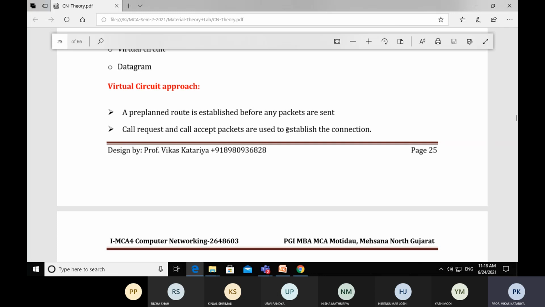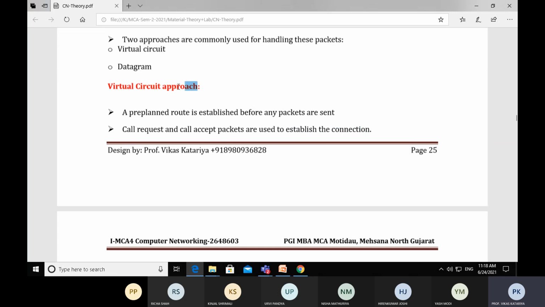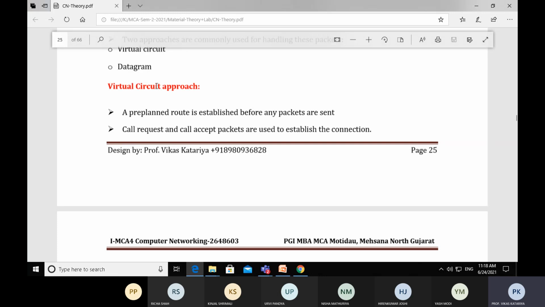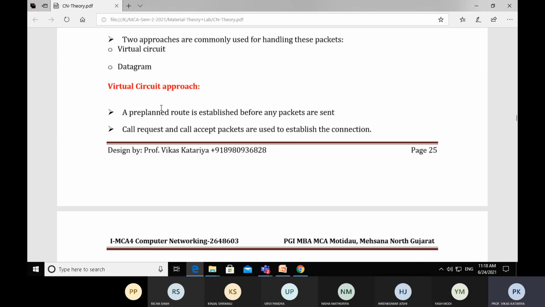And remember, here the connection will be virtual. There is no dedicated link. There is no physical path between source and destination. This is the virtual circuit approach. That's why the name virtual is kept in front of this approach. So we are making a path, but we are making a virtual path. It will be terminated after successful delivery of packets.